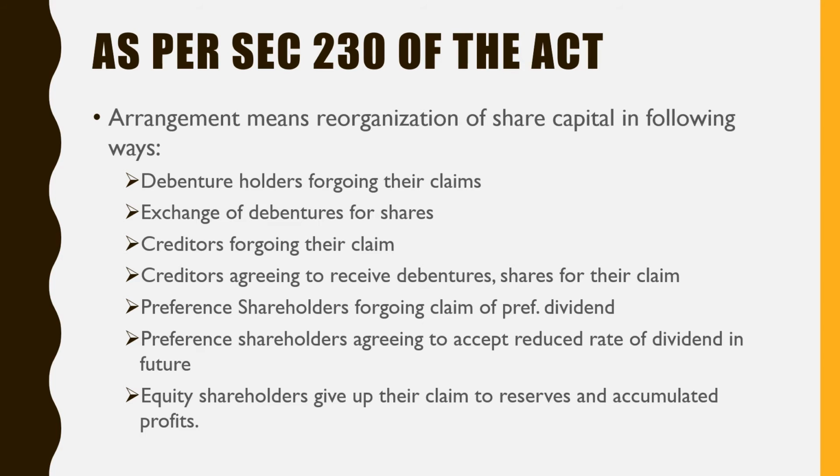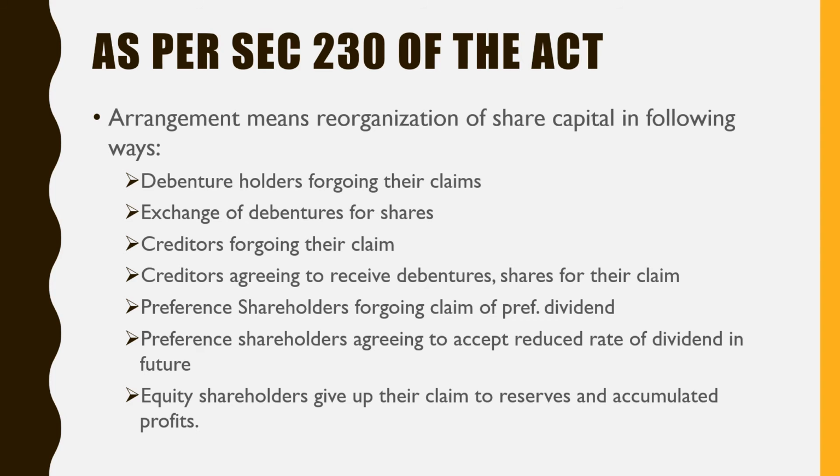The debentures can be exchanged for shares. So the number of shares will be increased and debentures will be cancelled. That means loan funds will be cancelled and equity will be increased. Further, creditors can forgo their claim. Creditors can reduce their claim fully or partly. Then creditors can agree to receive debentures or shares for their claim.